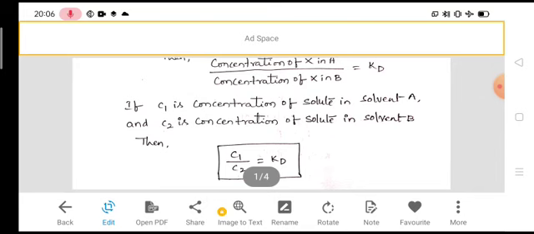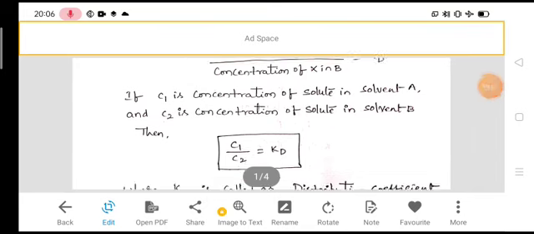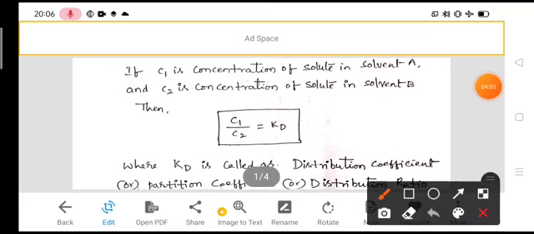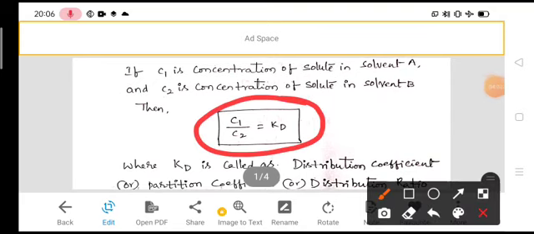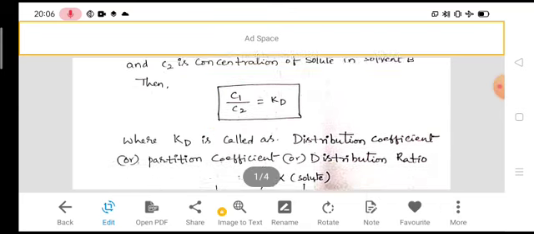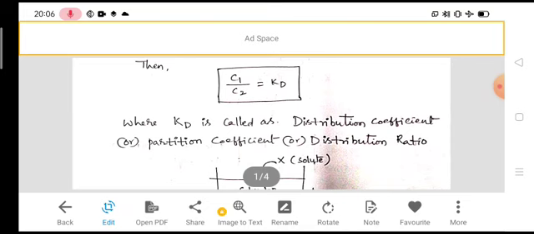If C1 is the concentration of solute in solvent A and C2 is the concentration of solute in solvent B, then C1 by C2 is always equal to a constant. The constant is denoted by Kd, and is called the distribution constant, partition constant or distribution ratio.